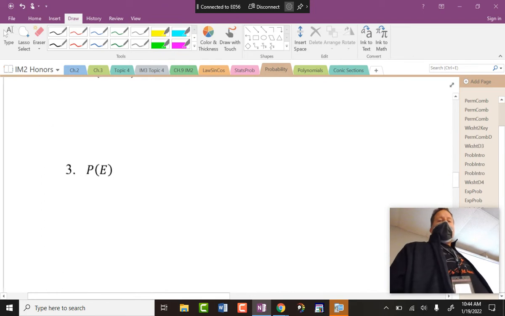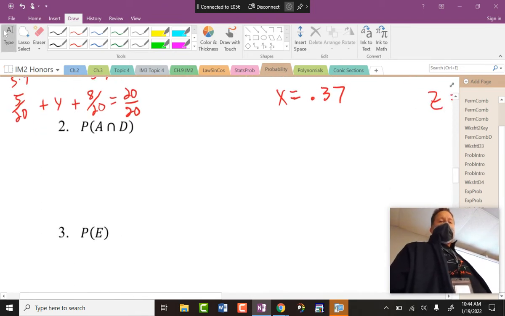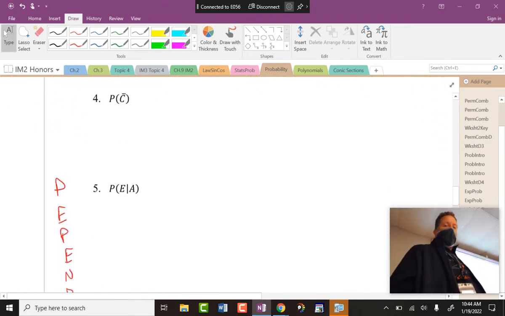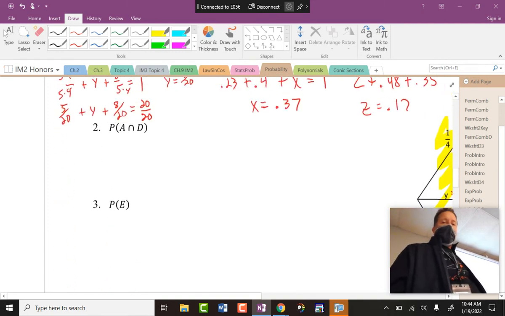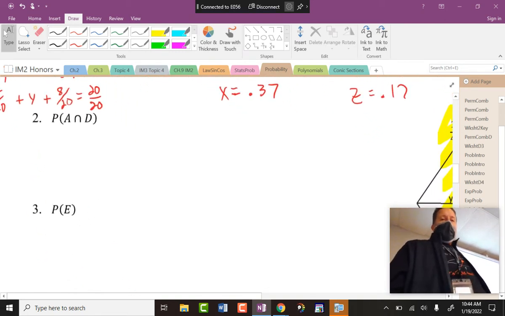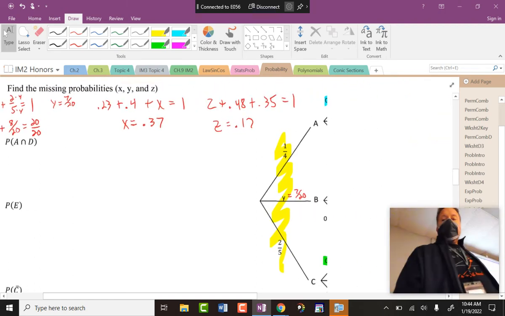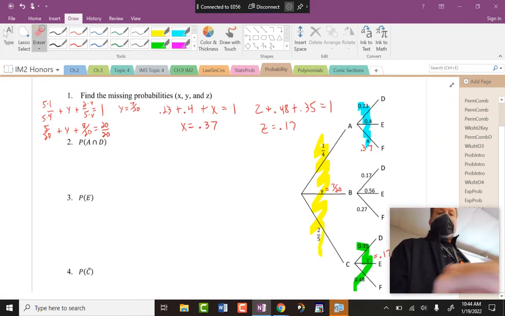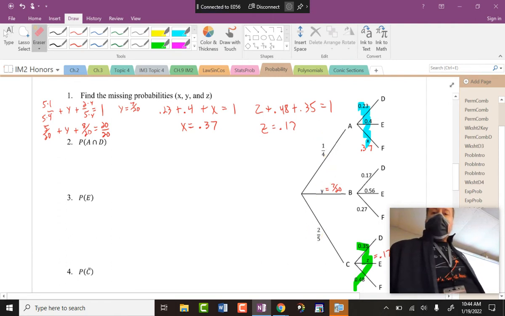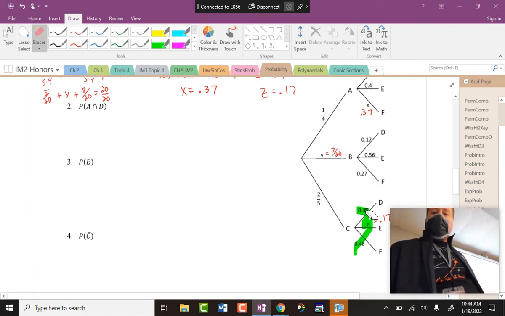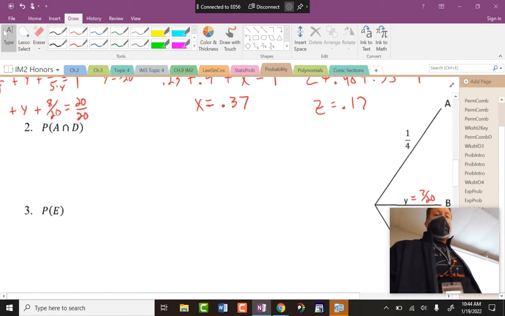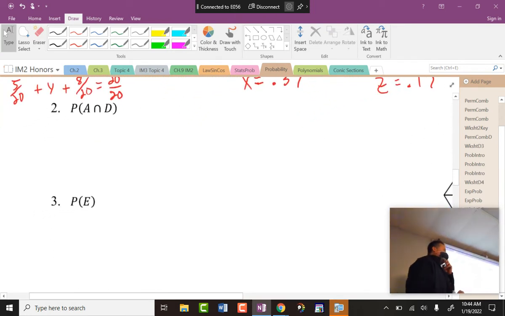All right, and we do have one brand new thing on here, but that's not the start. So we're going to happily cross off number 6. Okay, so now what's the probability of A intersect D, which we should know from yesterday. And I actually asked you today to verbally tell me, 3, 2, 1, is this an and or an or?